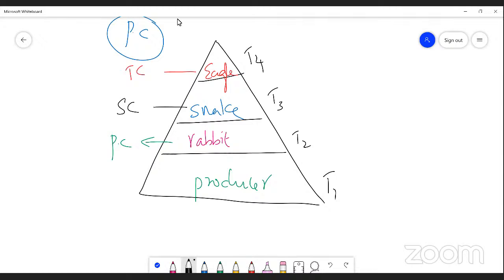Other terms are there. This is a producer. Rabbit is also known as a herbivore. And snake is also categorized under carnivores.